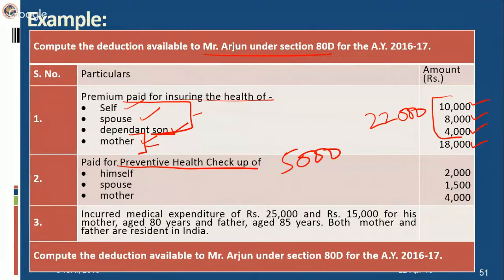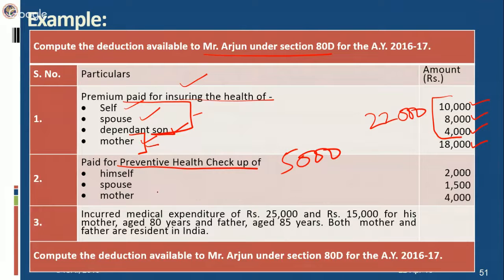This limit is an overall limit. It is not separate for family or separate for parents. It's an overall limit for both family as well as for parents, a 5,000 limit. Plus, Mr. Arjun would be eligible for this benefit only if they make this payment other than cash. If they are making a payment by way of cash, they would not be eligible for deduction in respect of premium paid. However, they can make a payment for this preventive health checkup in cash also.